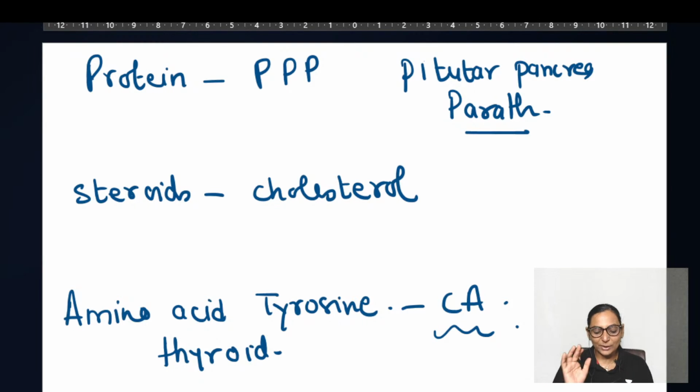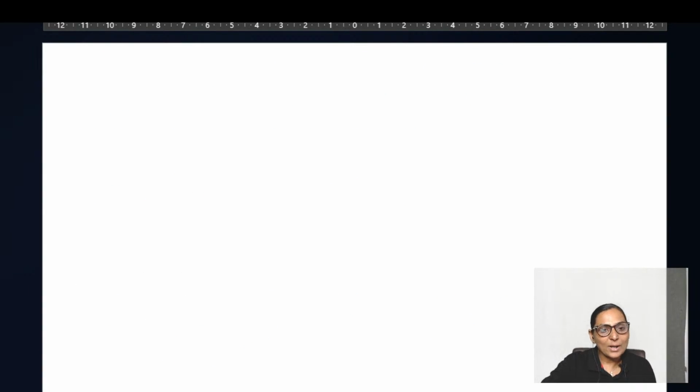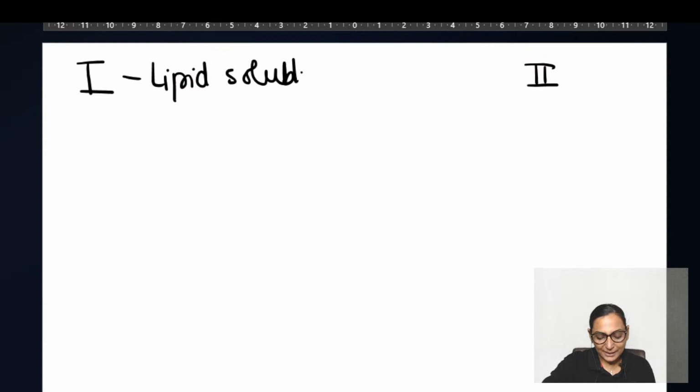Now, this is one way of classification. Another very essential way by which you can classify them is the steroid and the amino acid tyrosine group of hormones. These are the hormones which are taken as type 1, and the protein hormones are taken as type 2, right? Type 1 and type 2. So once you know it is type 1, this is type 2. Type 1 are lipid soluble, right? They are lipid soluble, and the type 2 are water soluble.